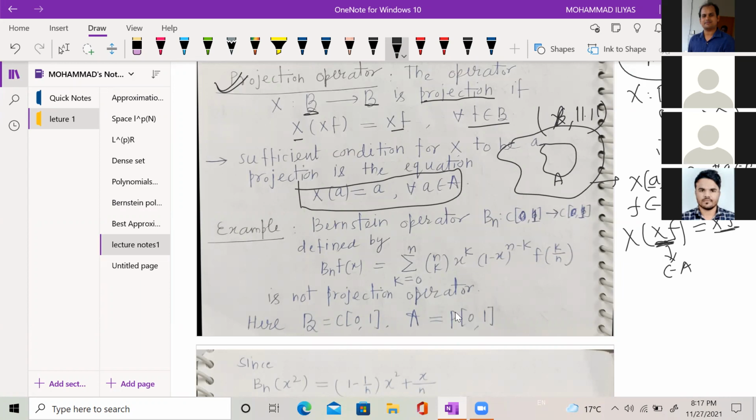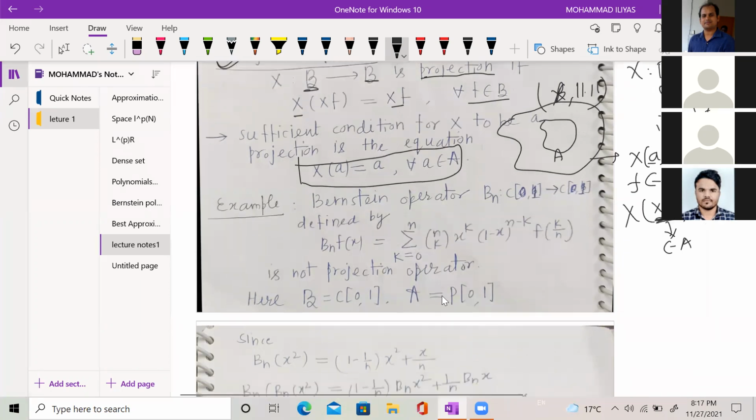Now we come to an example, the Bernstein operator. I will show that the Bernstein operator is not a projection operator.